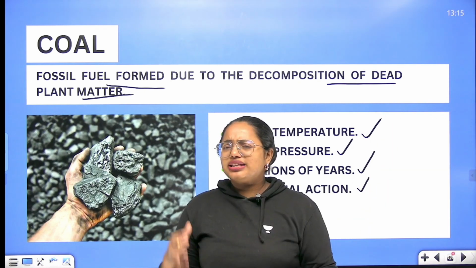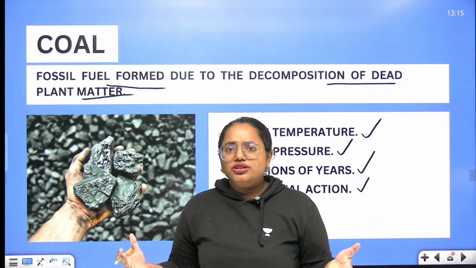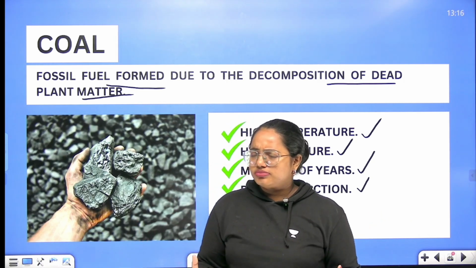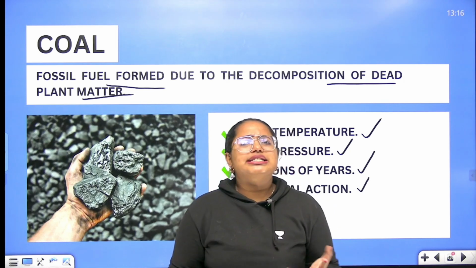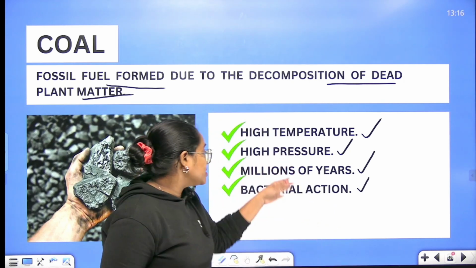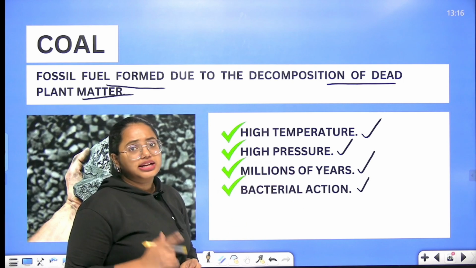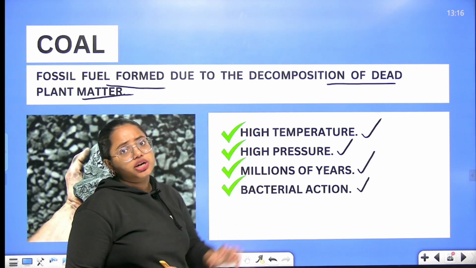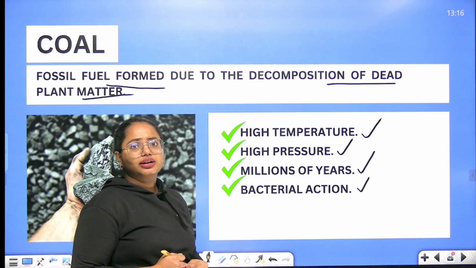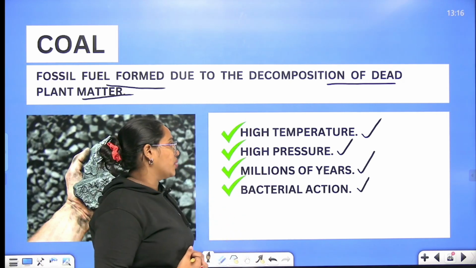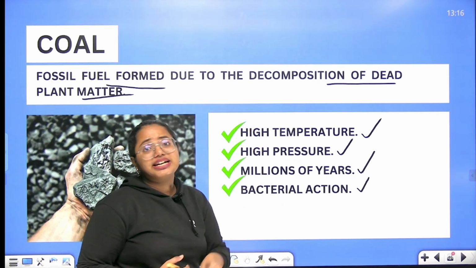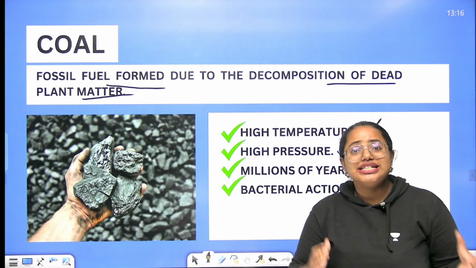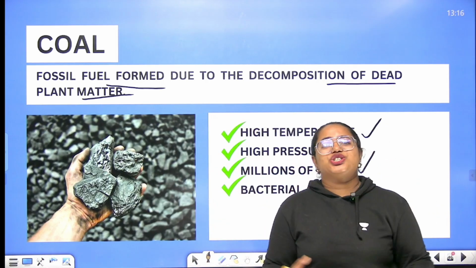I told you that the fossil fuel cannot be just formed in a laboratory, right? Yes. But what is the basic reason behind it? Because it takes millions of years. That's the first reason. And second reason, high temperature and high pressure in the deeper parts of earth. And bacterial action is also required. So these are the basic conditions necessary for the formation of coal, and therefore this has to be formed naturally.